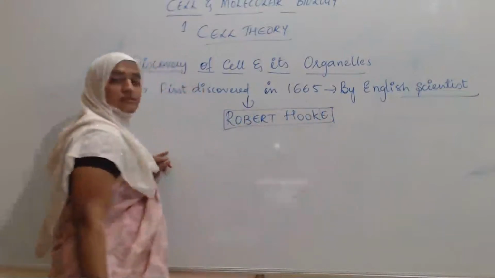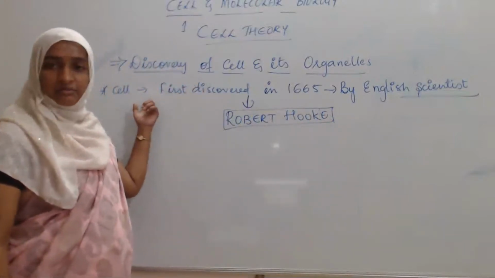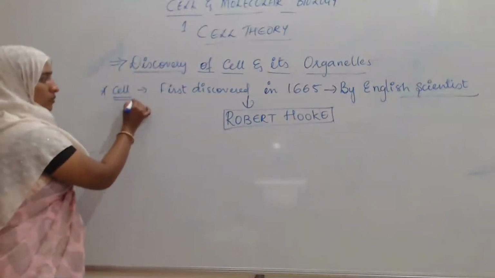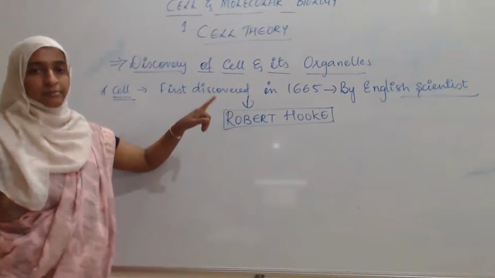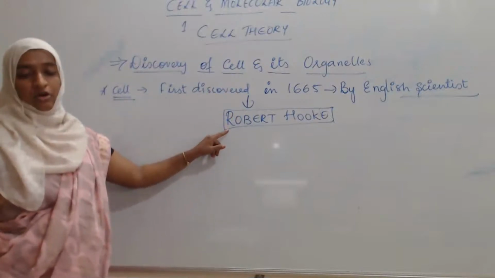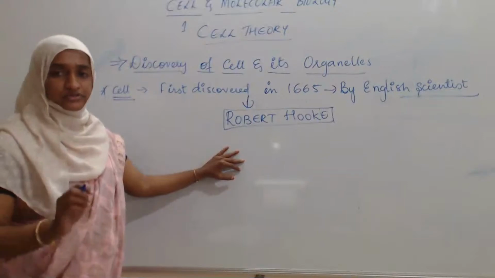Who is the person who first discovered the cell? The cell was first discovered in the year 1665 by Robert Hooke.